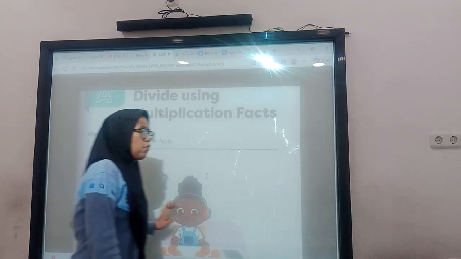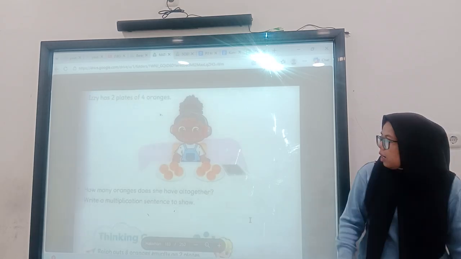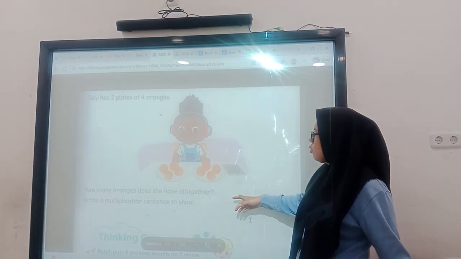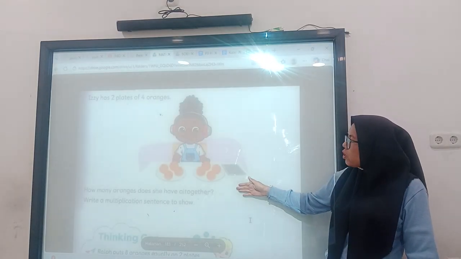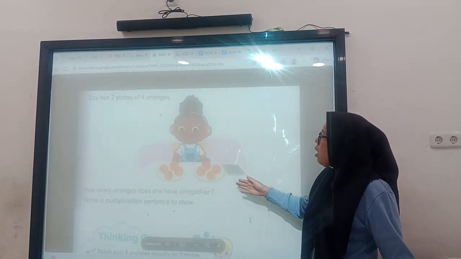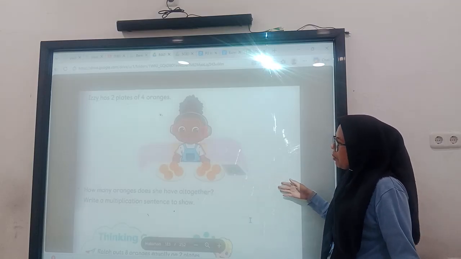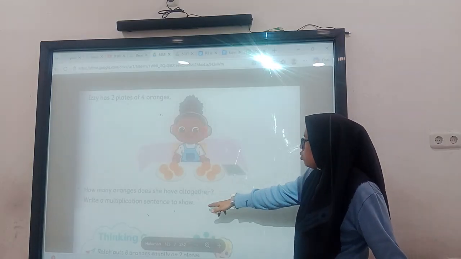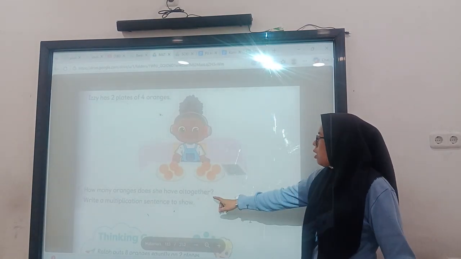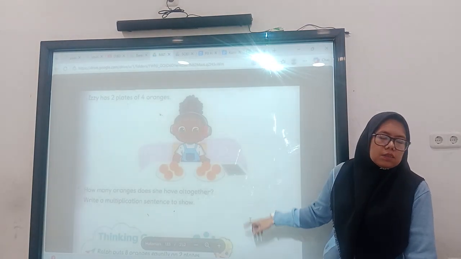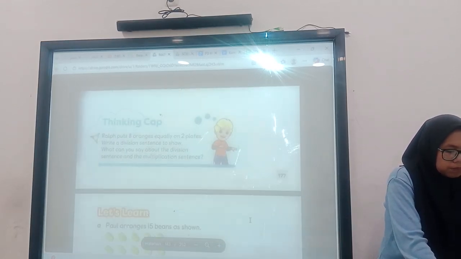Amy has two plates of 4 oranges. How many oranges does she have altogether? From this picture, we can count all the oranges on the plates. There are 8 oranges. Write the multiplication sentence to show. So you can write the multiplication sentence like 2 times 4 equals 8. After that, you will answer the second half.